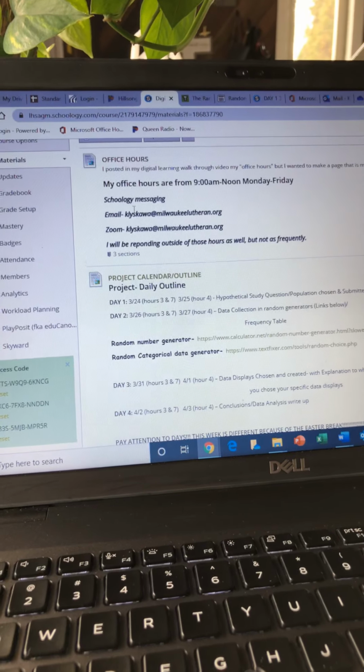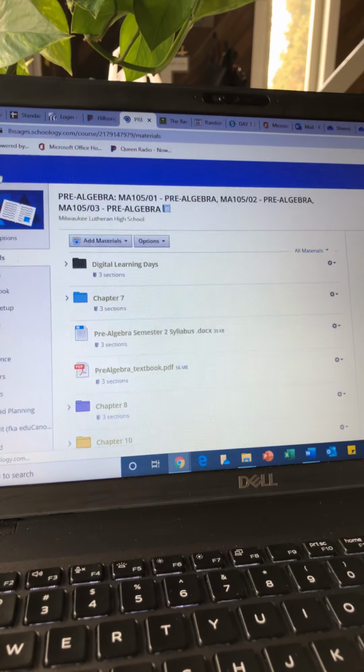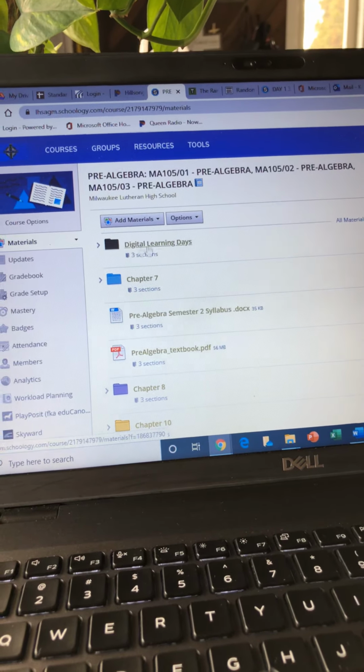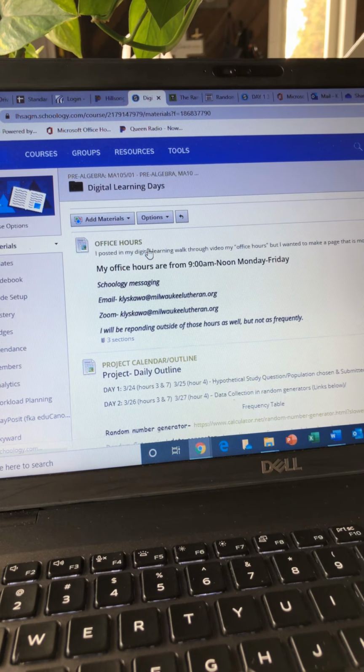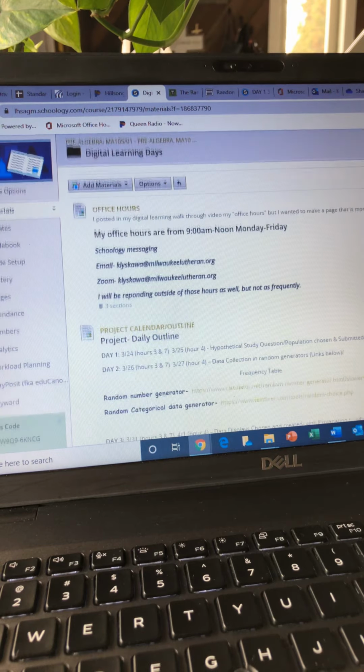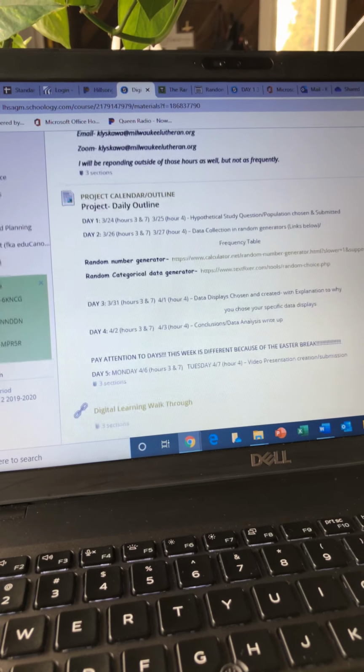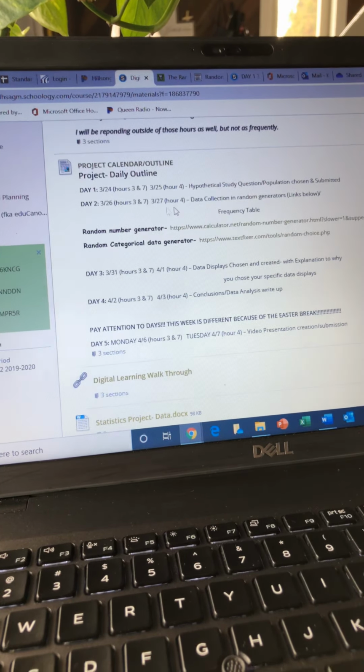Looking over here on your Schoology page, if you go into materials, in case you didn't see it, I moved the digital learning folder to the top so you don't have to keep scrolling down to find it. I also posted this project calendar outline as a page here.